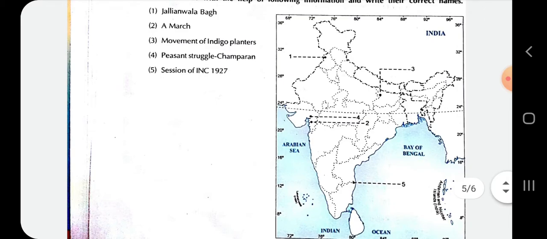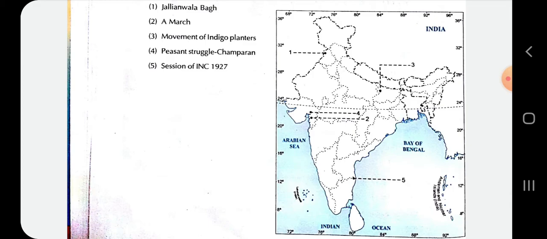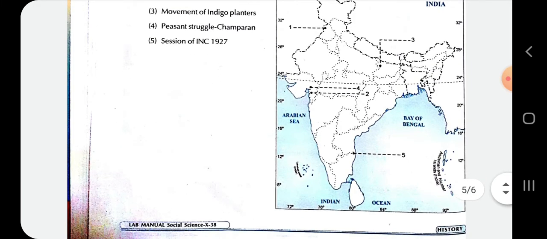So Jallianwala Bagh, where did the Jallianwala Bagh massacre take place? A march. The place related to a march. Movement of indigo planters, where did the movement of indigo planters take place? The peasant struggle, Champaran. Where did a peasant struggle take place? Next, session of INC, 1927. Where did the session of the Indian National Congress take place in 1927?